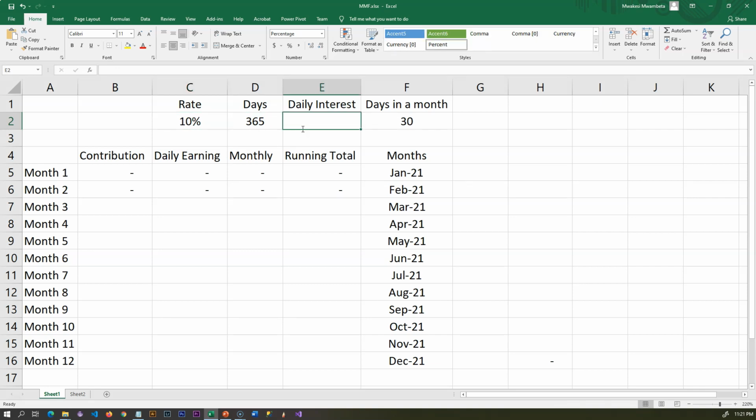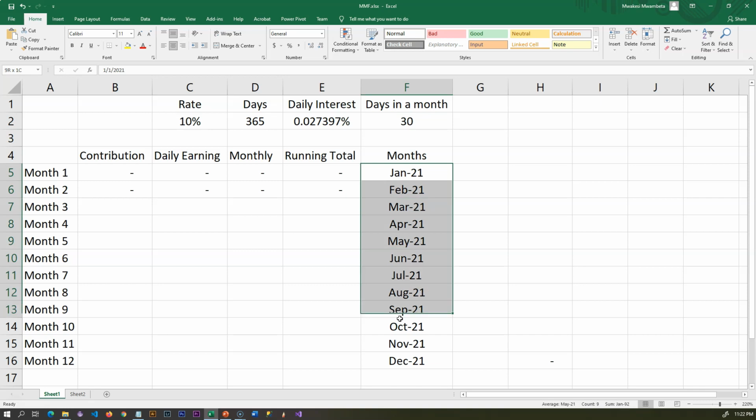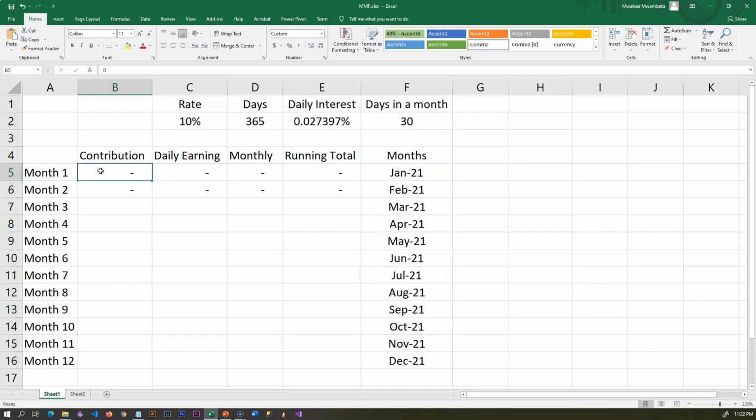Your daily interest is calculated from the daily rate divided by the number of days in a year. So what you're gonna earn at the end of the day is 0.027397%. This is what you earn from the amount that you invest. 30 days, I've given it a flat figure for this calculation. But of course, with the change in months, this changes as you go along. Let's go ahead and see what happens on the first and the second month.